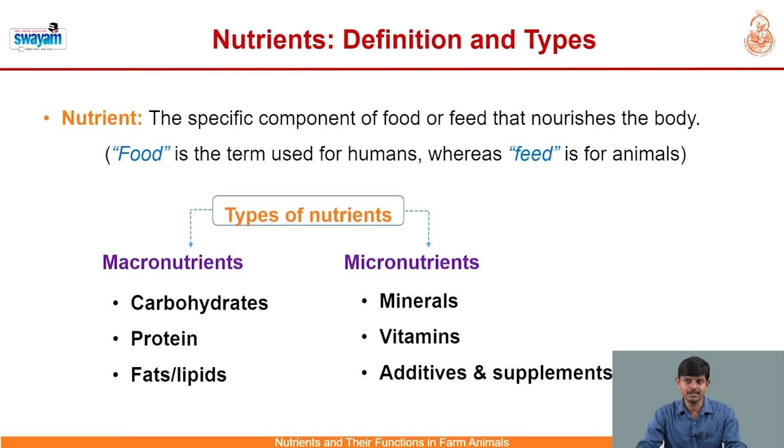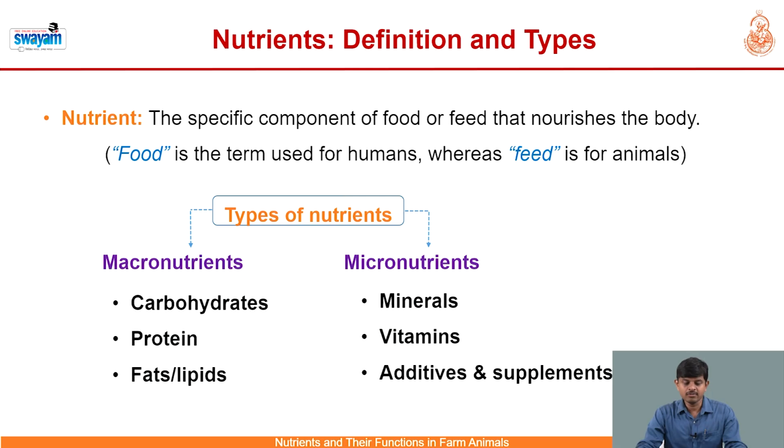Majorly, nutrients are divided into two broader categories. One is known as macronutrients, the second one is known as micronutrients. Macronutrients include carbohydrates, protein and fats, whereas micronutrients, as the name itself indicates, are required in minor quantity, and include minerals, vitamins, feed additives as well as supplements.